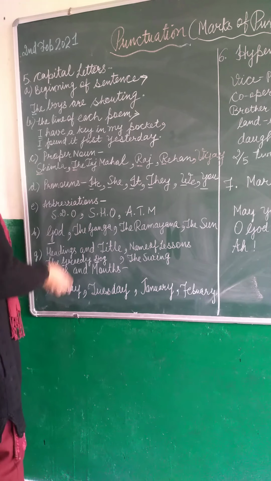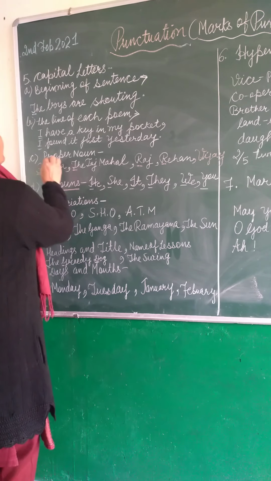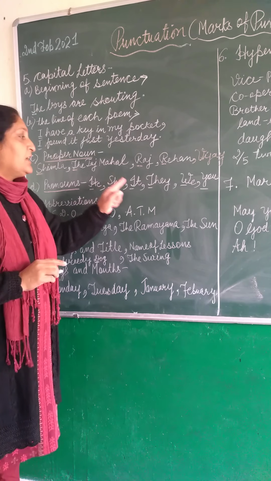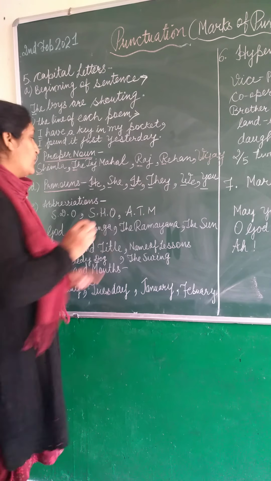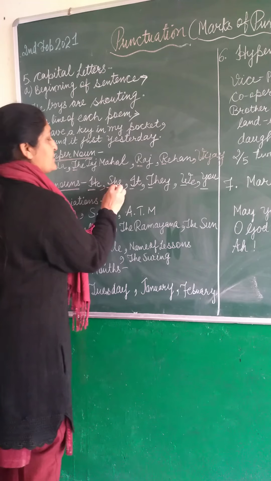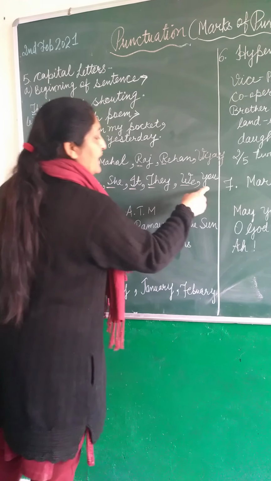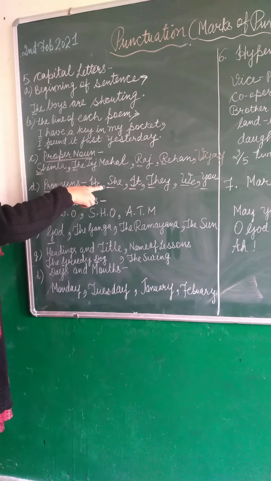Next, D is pronouns. Look here, pronouns. What are the pronouns? He, she, it, they, we, you. Now, he, H capital; she, it, they, we and you. I'll write them here with capitals.